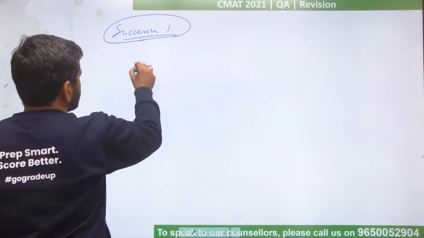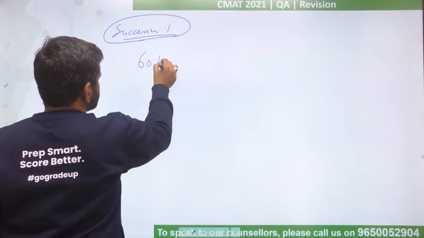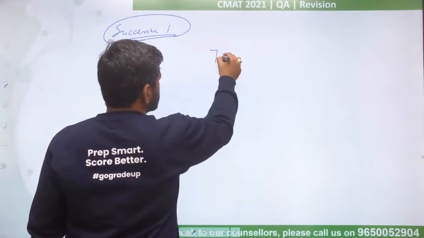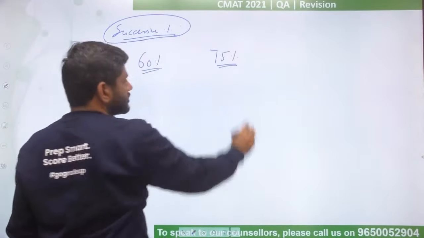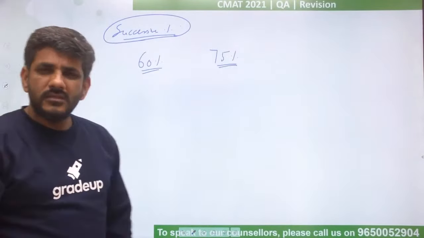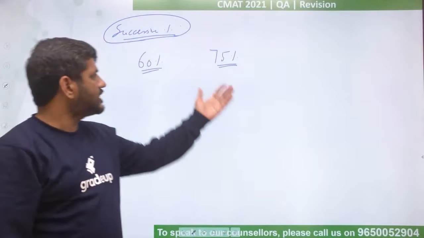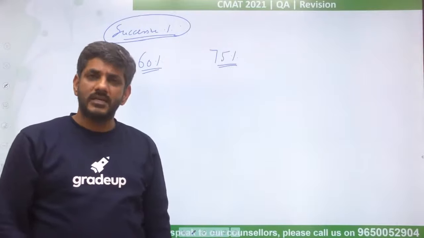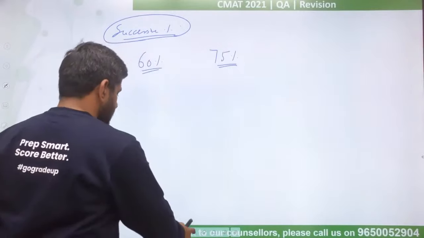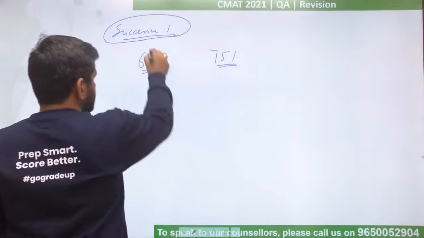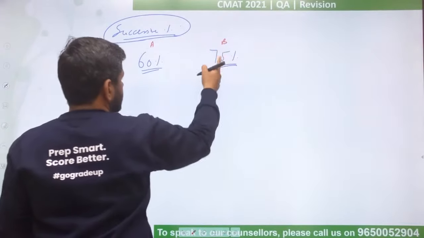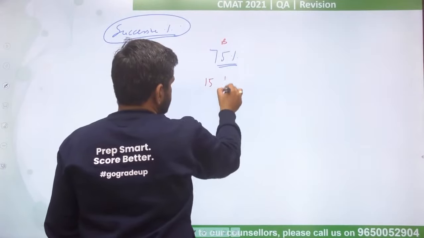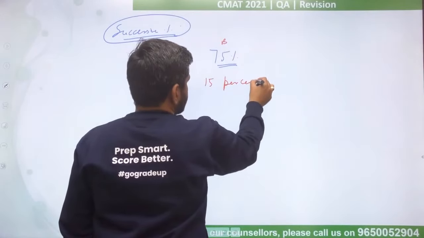So let us say I have scored 60% in 12th exams, my friend scored 75% in the same 12th exams. The common talk is, he would say I have scored 15% more than you. I would say I have scored 15% less than you. Keep this in mind. Here comes the important part, that this is A, this is B. So B has scored 15 percentage